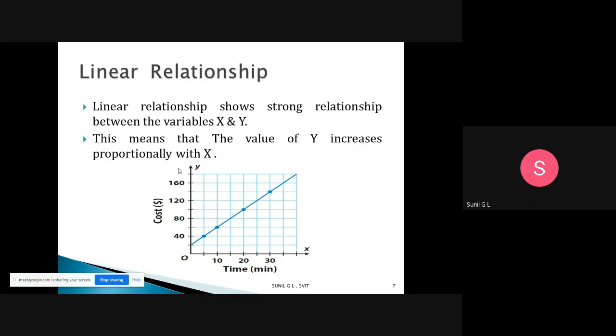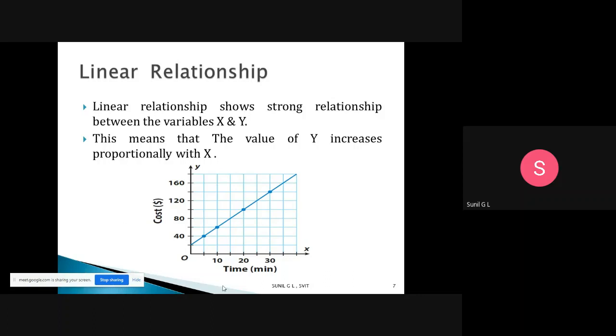This means that whenever the x value increases, the y value will also increase. Whenever the y value increases, proportionally the x value will also increase. Okay, so that one we will call a linear relationship. Proportionally the y value increases with x. So when the x value is increasing, obviously the y value will also increase.